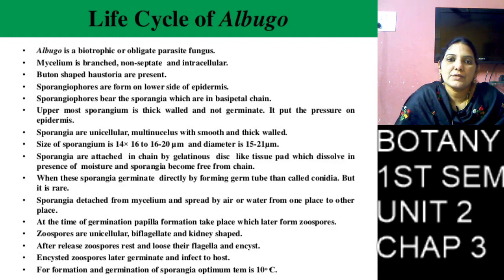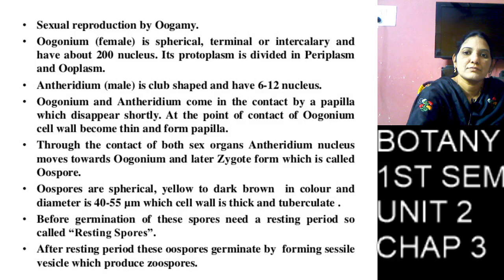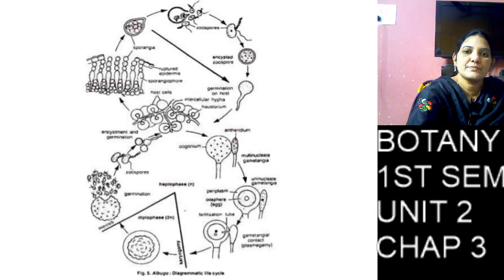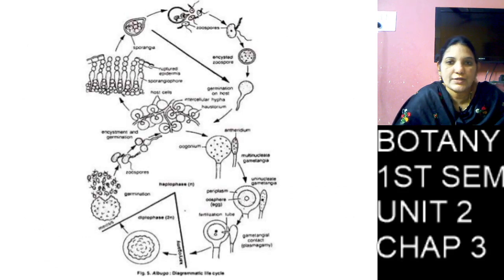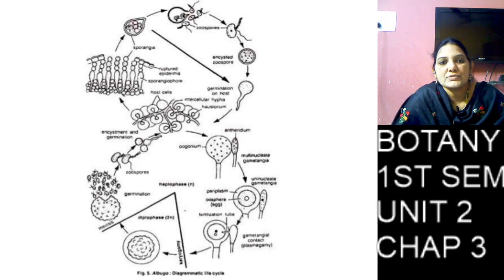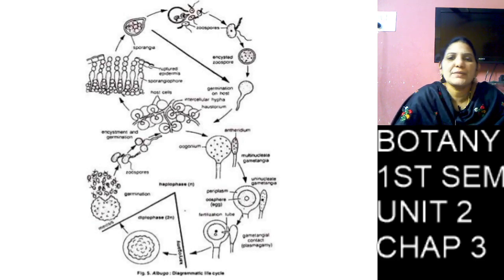Coming to asexual reproduction, we can see the first diagram, which shows asexual reproduction.